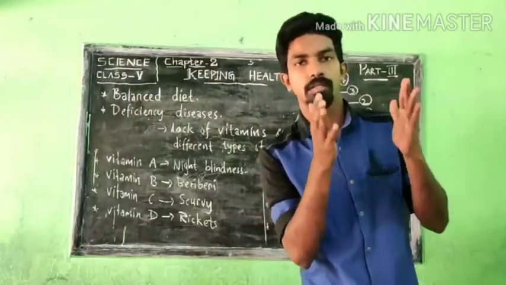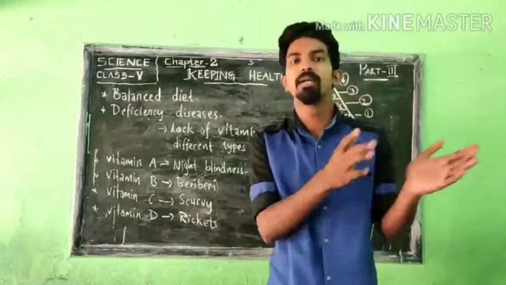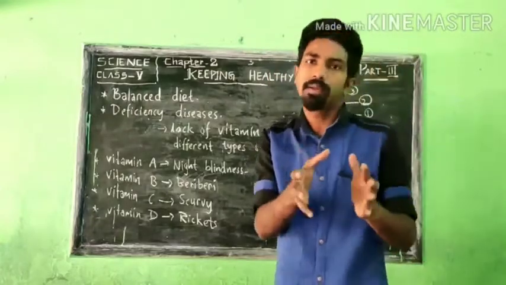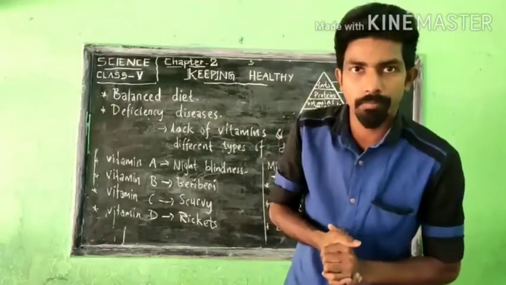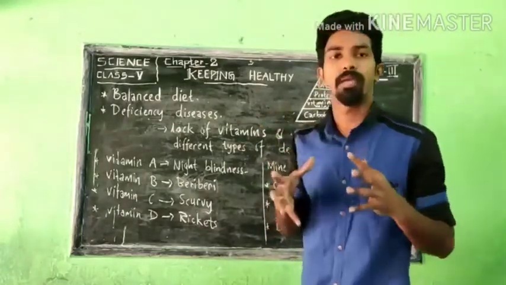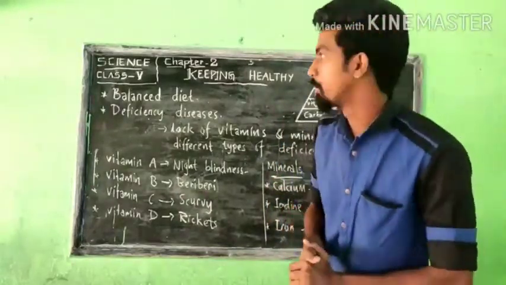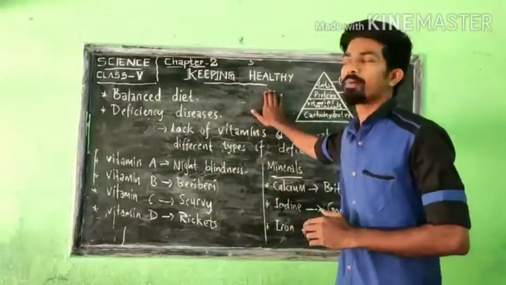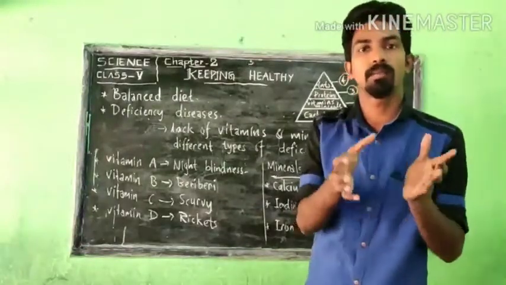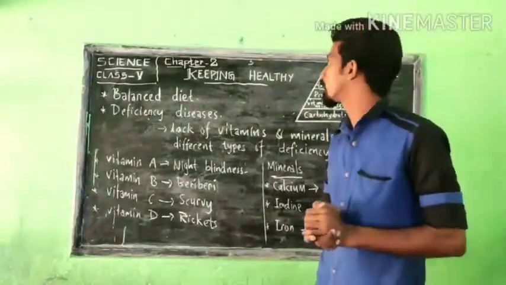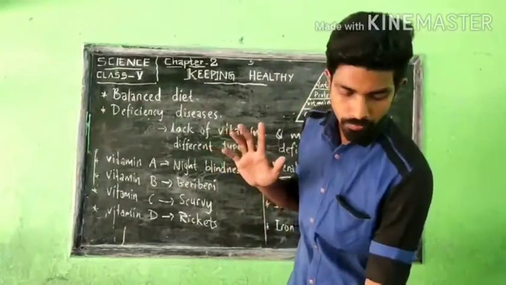You should not focus on pizzas, burgers, Maggi, etc., which do not contain enough carbohydrates and fats and so on. Although this junk food may be tasty, it will not give enough energy or enough proteins to our body, which are needed for the growth of our body, and it will not keep our body healthy. So we must focus on food which contains a rich amount of carbohydrates and vitamins and minerals, which always keeps your body healthy. So that is about a balanced diet. I think you may have understood that.